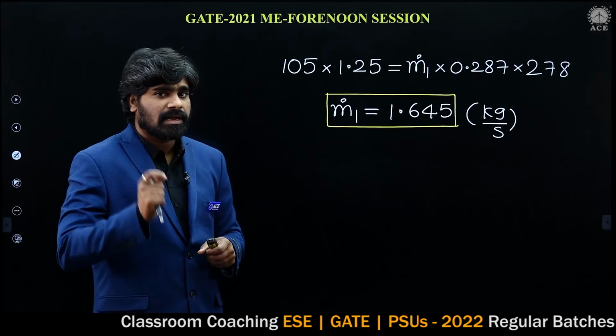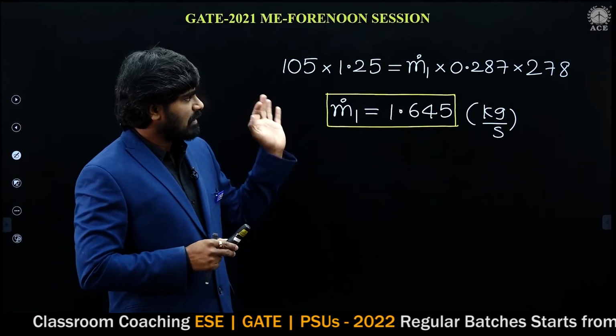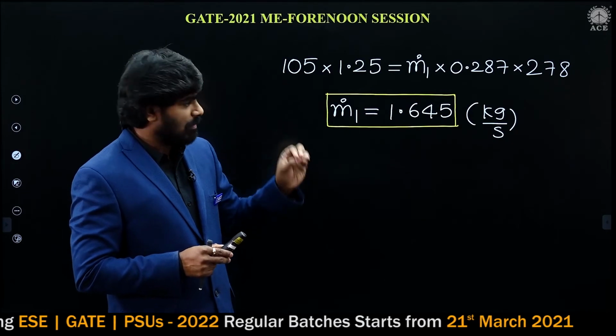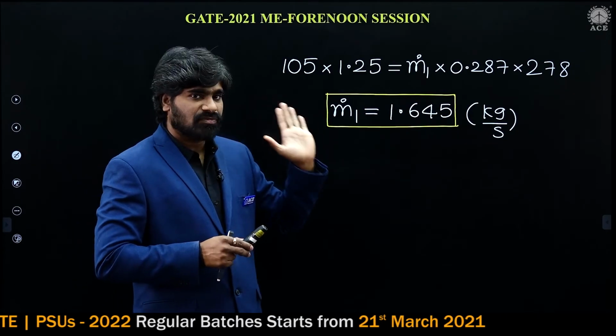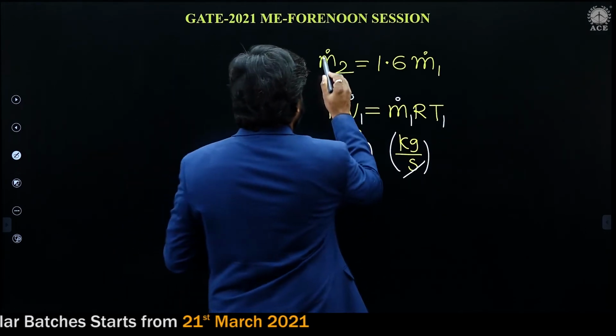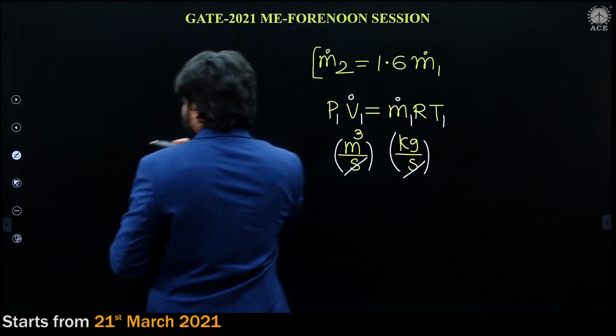Hope it is clear up to now. Simply we have substituted all these values in the ideal gas equation at section 1, and this is the mass flow rate at section 1. Now, mass flow rate at section 2 is 1.6 times the mass flow rate at section 1, which is the given condition.